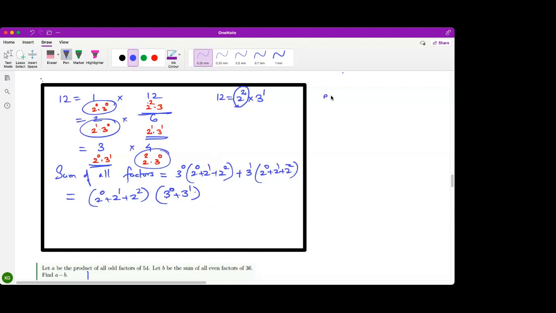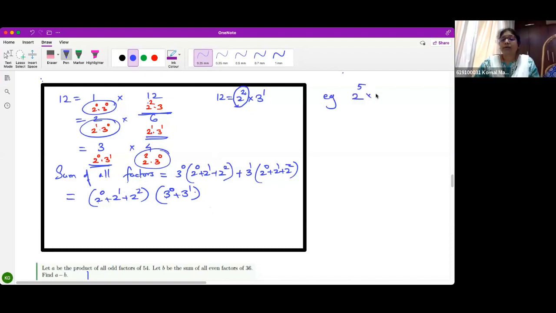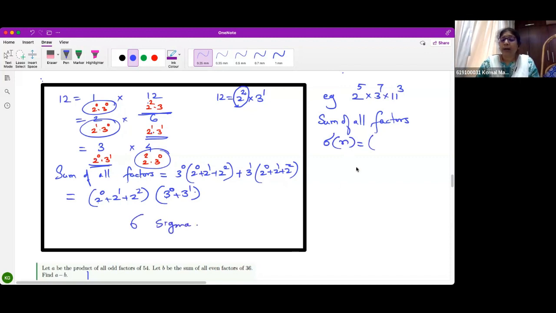For example, suppose I have 2 raised to 5 into 3 raised to 7 into, say, 11 raised to 3. Then what will be the sum of factors? The sum of all factors is given by sigma n, small sigma.